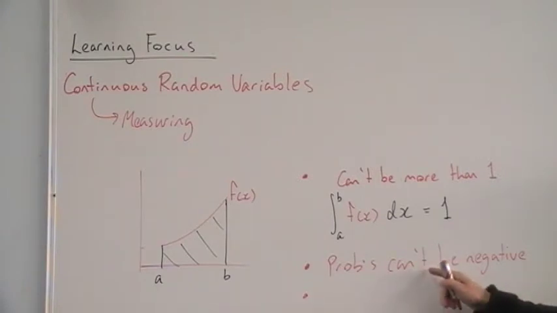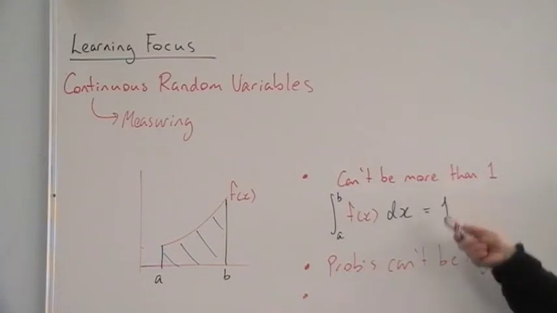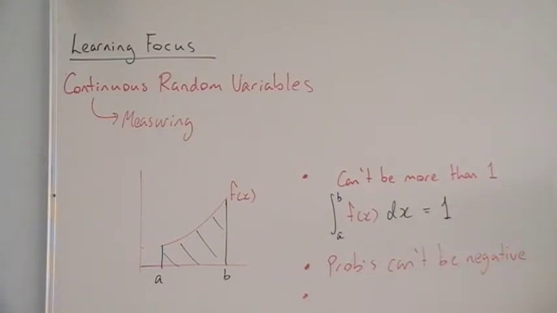Maybe expand on this thought, or put these two thoughts together. 1 minus. All probabilities are between 0 and 1. So key facts there. And you're going to use those when you're answering these questions.